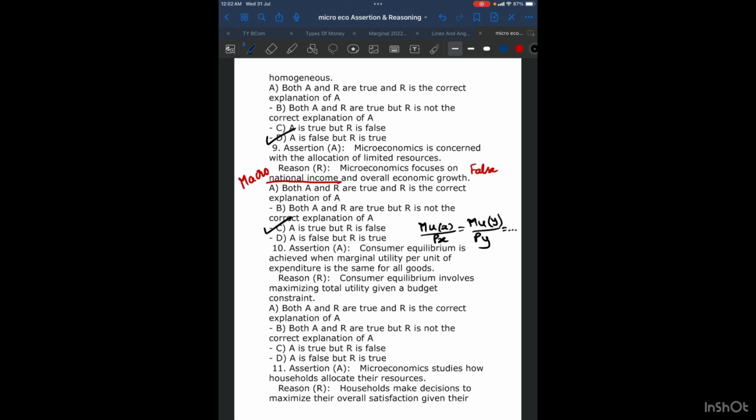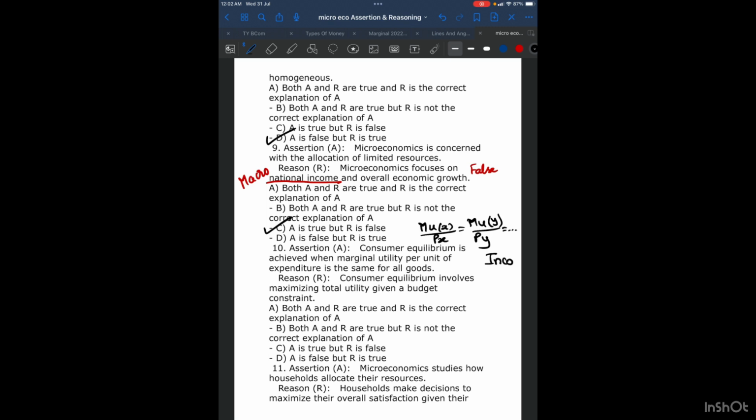Consumer equilibrium involves maximizing total utility given a budget constraint. It is 100% yes. You have to equate all the marginal utilities with your income. So MU of x upon price of x is equal to MU of y upon price of y, which will be equal to the income.